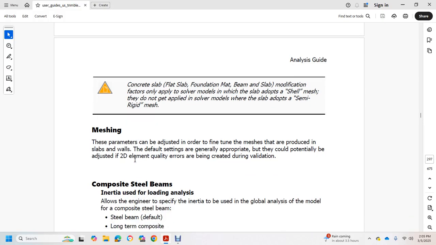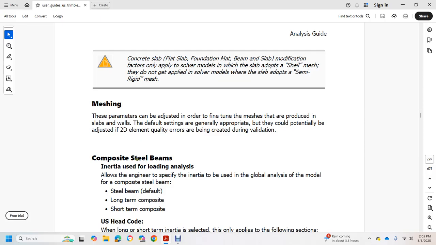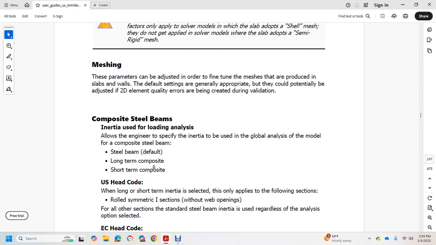Composite steel beams inertia used in the loading analysis allows engineers to specify the inertia used in the global analysis model for a composite steel beam: default, long-term composite, short-term composite. US head code. When long and short-term inertia are selected, they only apply to the following section rules: metric I sections without web openings. For other section standards, steel beams inertia is used regardless of the analysis option selected.